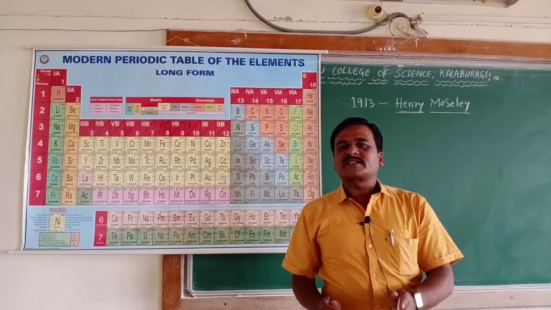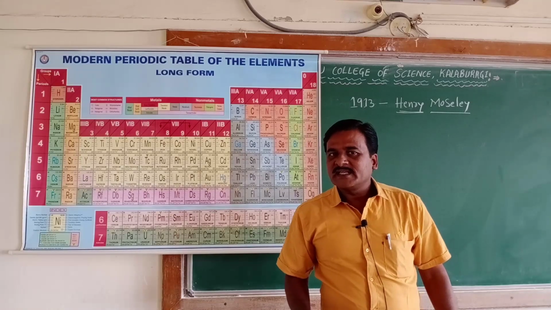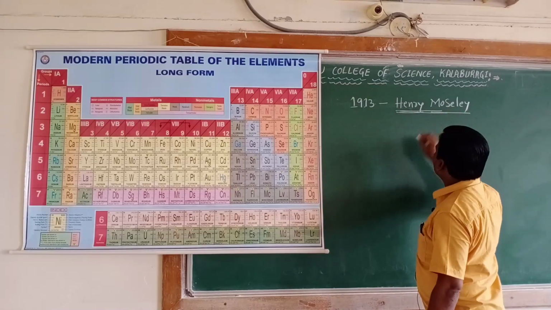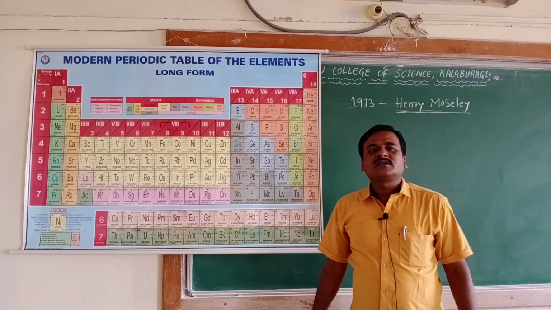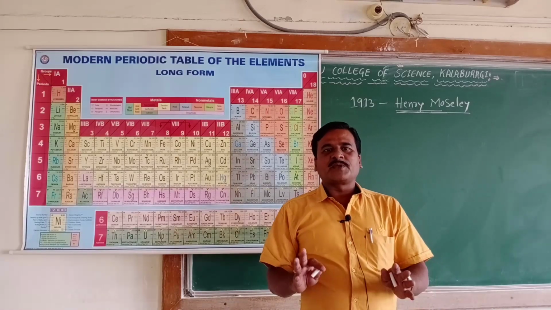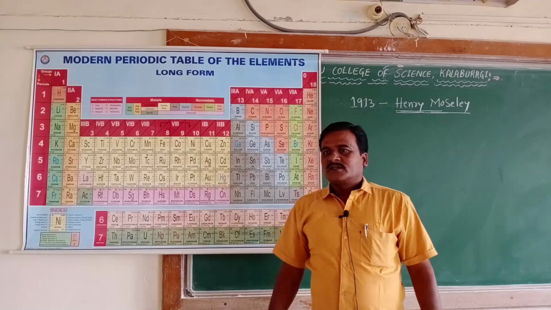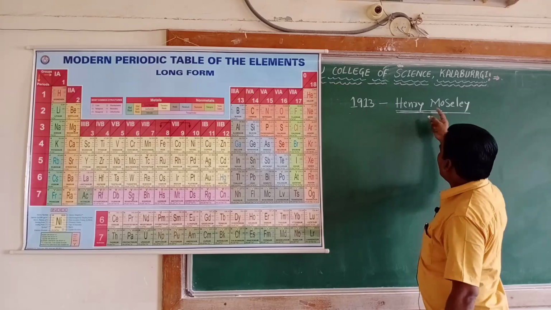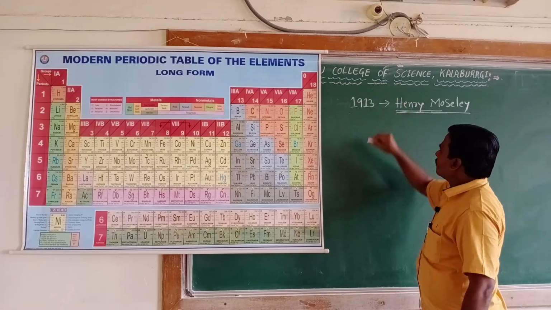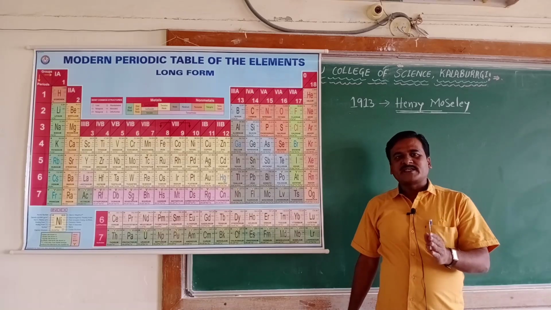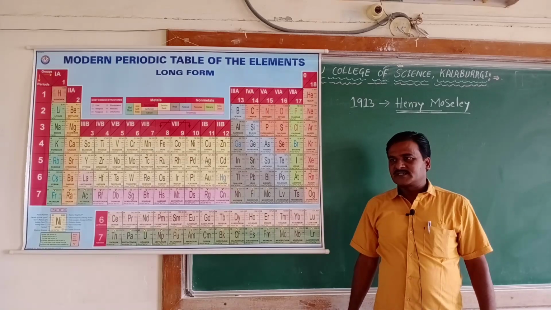It is the main basis for the classification of elements, and he gave out a law called the modern periodic law. During his experiment in 1913, how did Henry come to know that atomic number is the main basis for classification of elements?